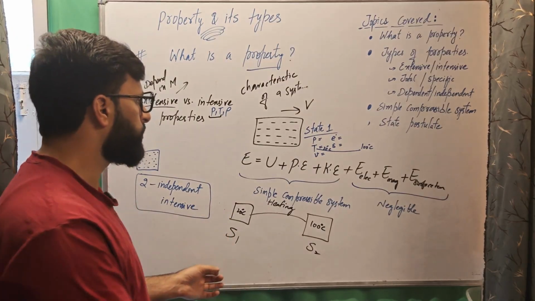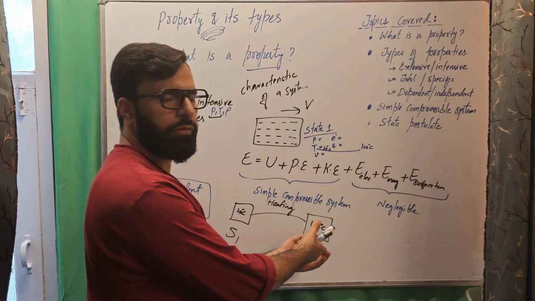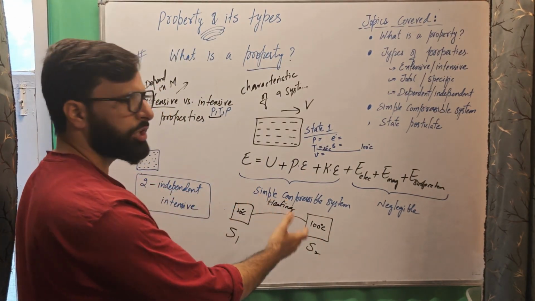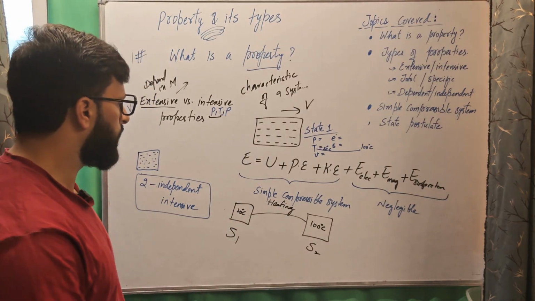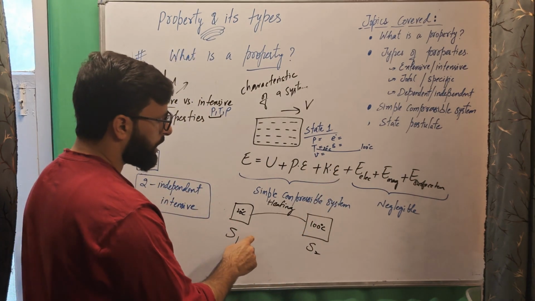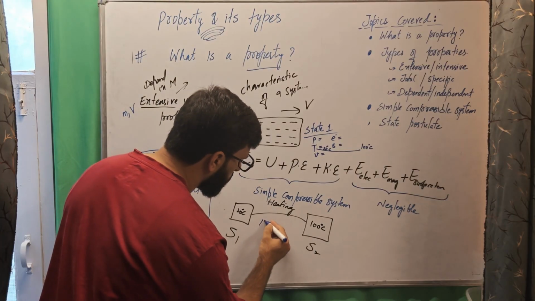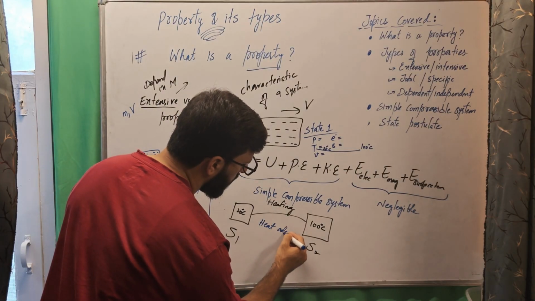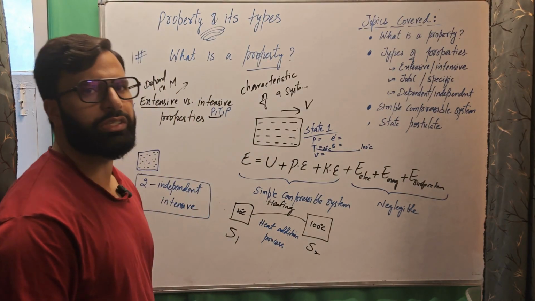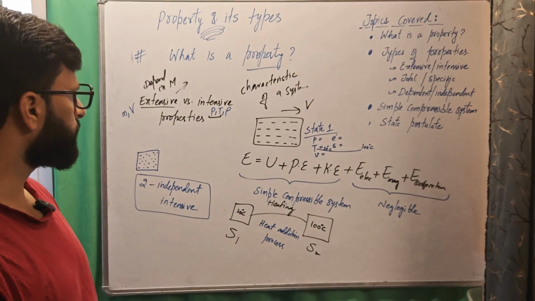When the system is at a particular state, the value of intensive properties is fixed. If it is at a different state, the intensive properties will again be fixed, but at different values. And during this change from one state to another state, we say it undergoes a process, and the process depends on which property is being changed. For example, here temperature is being changed by heating, so we will call this a heat addition process. Or if the temperature is decreasing, we will say it is a heat removal process, and so on.